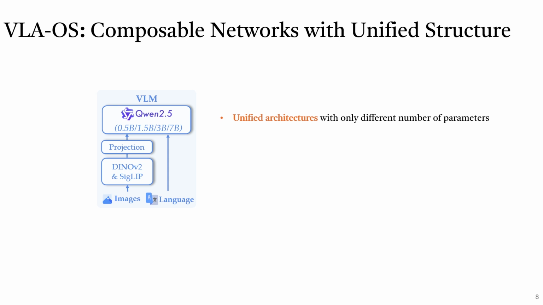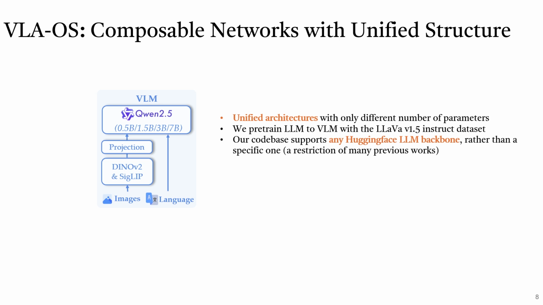In order to do the model scalability experiments, the LLM backbones should have the same structure with only different numbers of parameters. In this work, we choose the Qwen 2.5 LLM series with 0.5B, 1.5B, 3B, and 7B model sizes because they provide pre-trained LLMs with these sizes. We then pre-train the LLM to a VLM with the LLaVA version 1.5 instruct dataset. It is worth mentioning that our code base supports any Hugging Face LLM backbone.